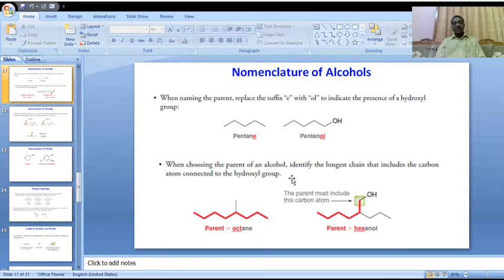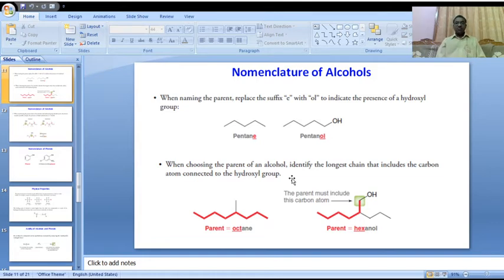For example, N-butyl alcohol and isobutyl alcohol. N-butyl alcohol is a normal chain, but isobutyl alcohol is branched. This type of isomerism is called chain isomerism. In this isomerism, they differ in the structure of the carbon chain.